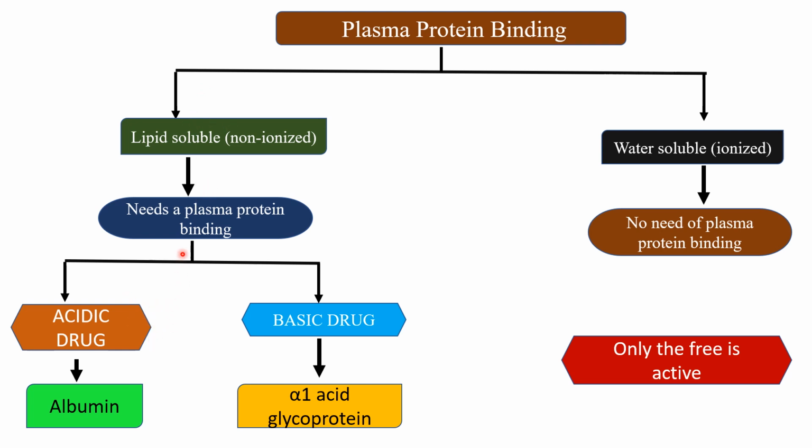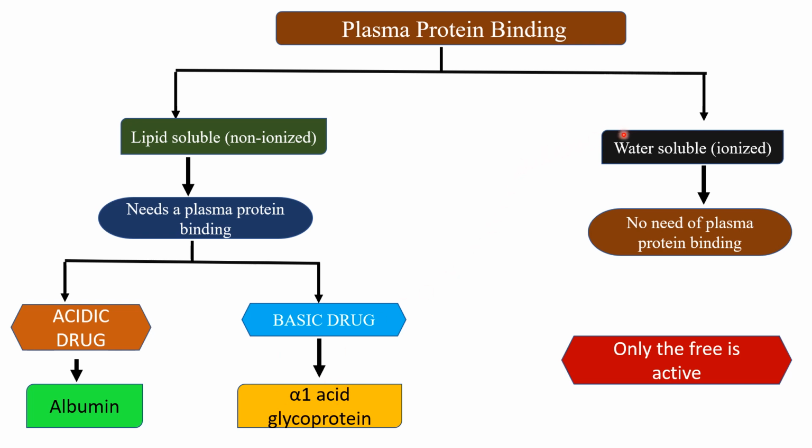So what are the plasma proteins? As we discussed, albumin is a plasma protein, globulin is a plasma protein. These plasma proteins carry the drug. For example, this is a lipid soluble drug which is an acidic drug. Which plasma protein is going to carry it? Obviously albumin. Albumin carries acidic drugs. Basic drugs can be carried by alpha 1 glycoprotein.